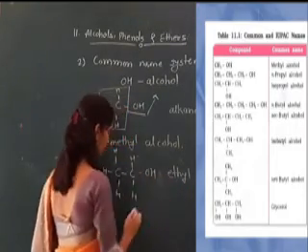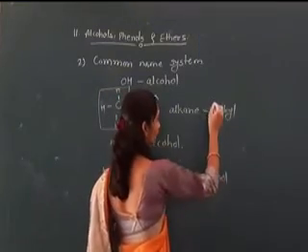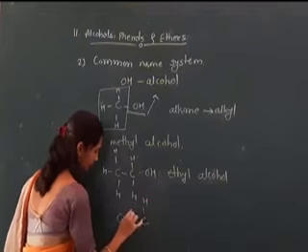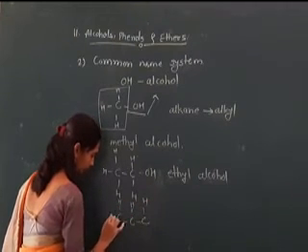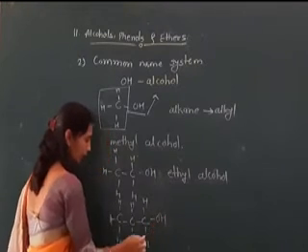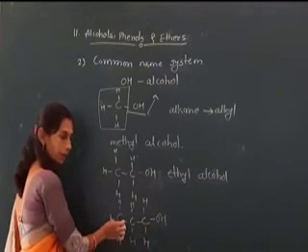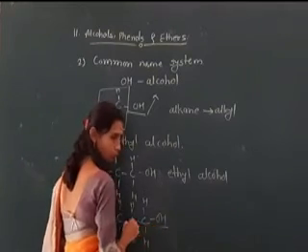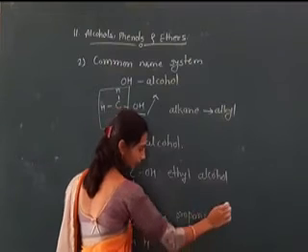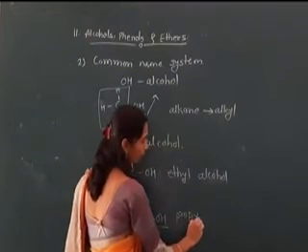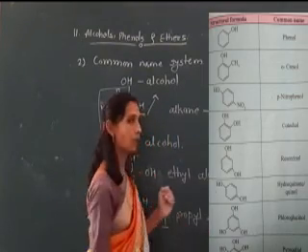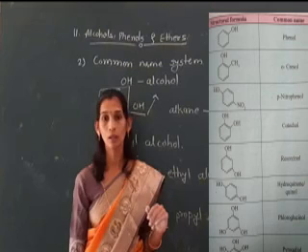If we write another example, C, C, C, OH. Here 1, 2, 3. Three carbons are present and one functional group is attached. Therefore, propane, but AN is replaced by YL and the name of that compound is propyl alcohol.